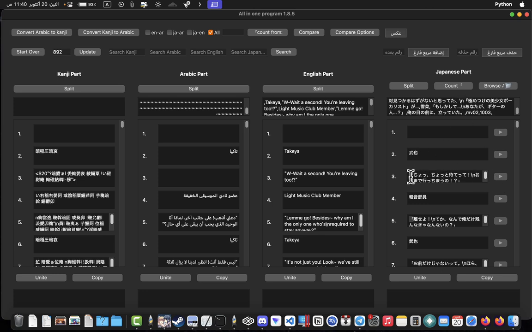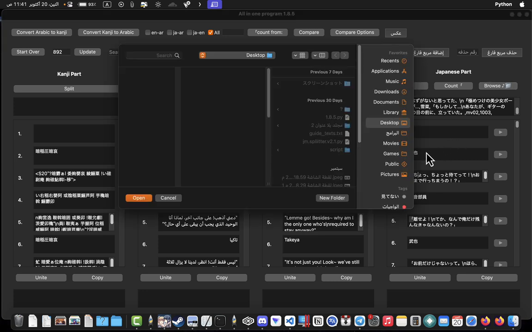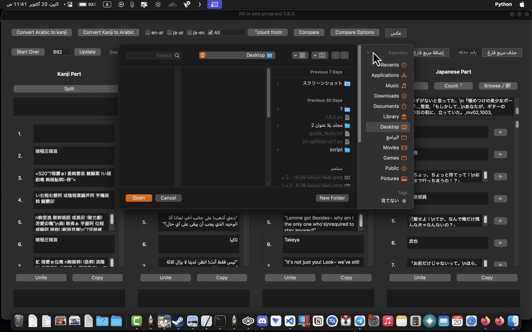This is something programming. Here you count from, sometimes you are starting the file from the half, so you want to start counting not from the first line. When you work on it, you will know what I mean. No need for further explanation. Now here you need to browse and it shows the file of this file that you are working on.